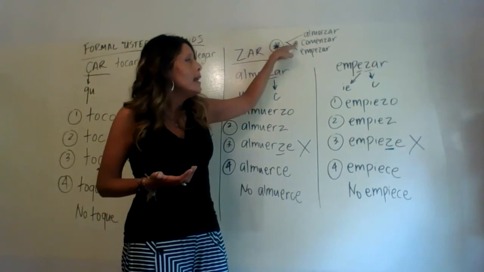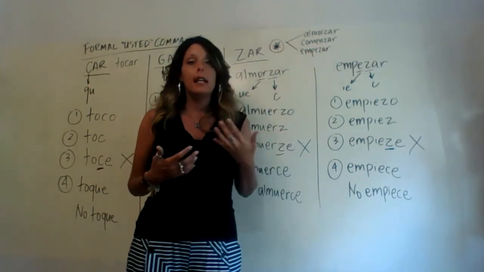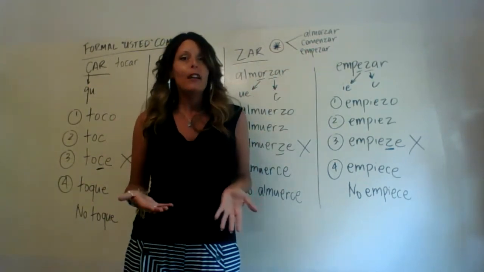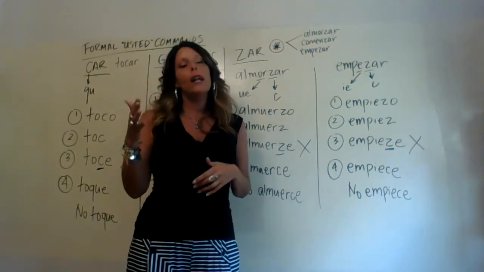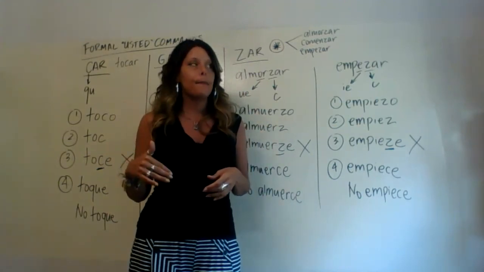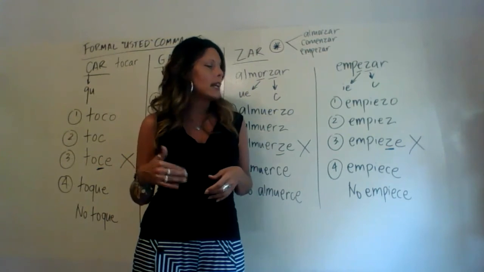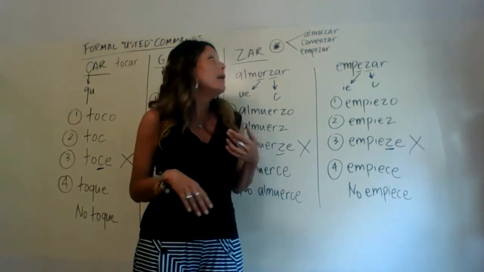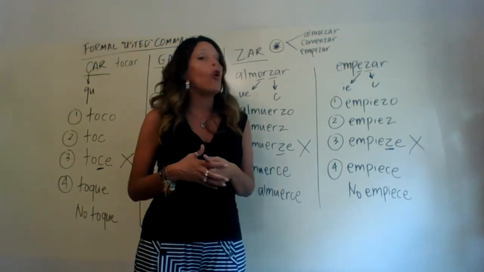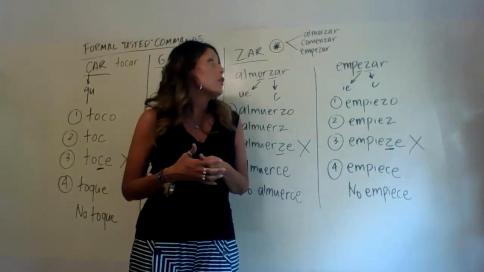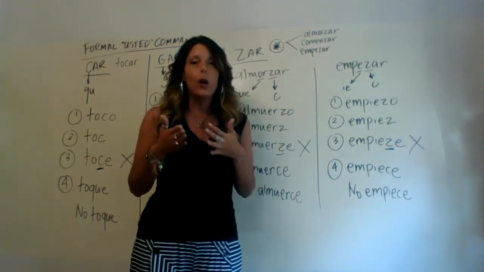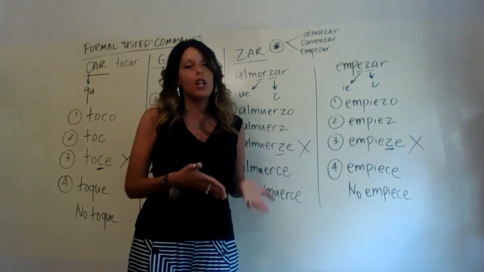Just to give you a hint, obviously not only is it a ZAR verb in which the Z would have to change to a C, which we have been tackling in step 4 up here, but the verb comenzar is also an E to IE stem change verb.